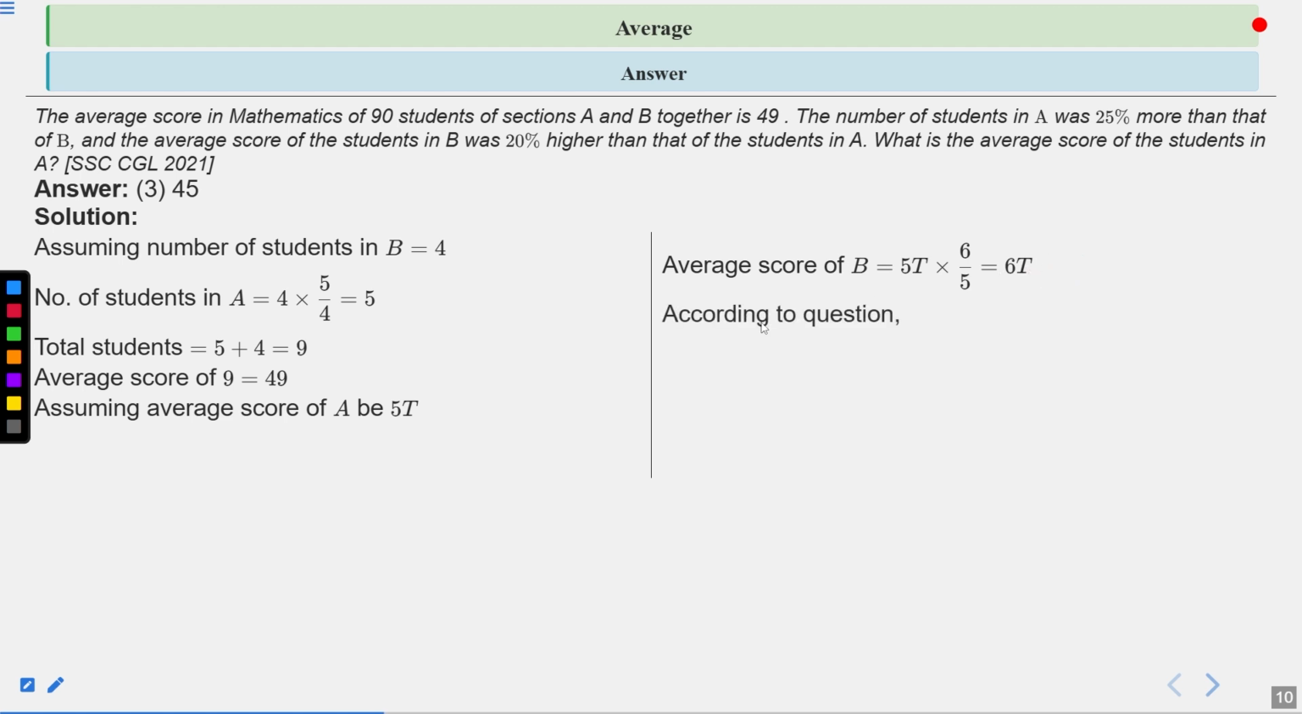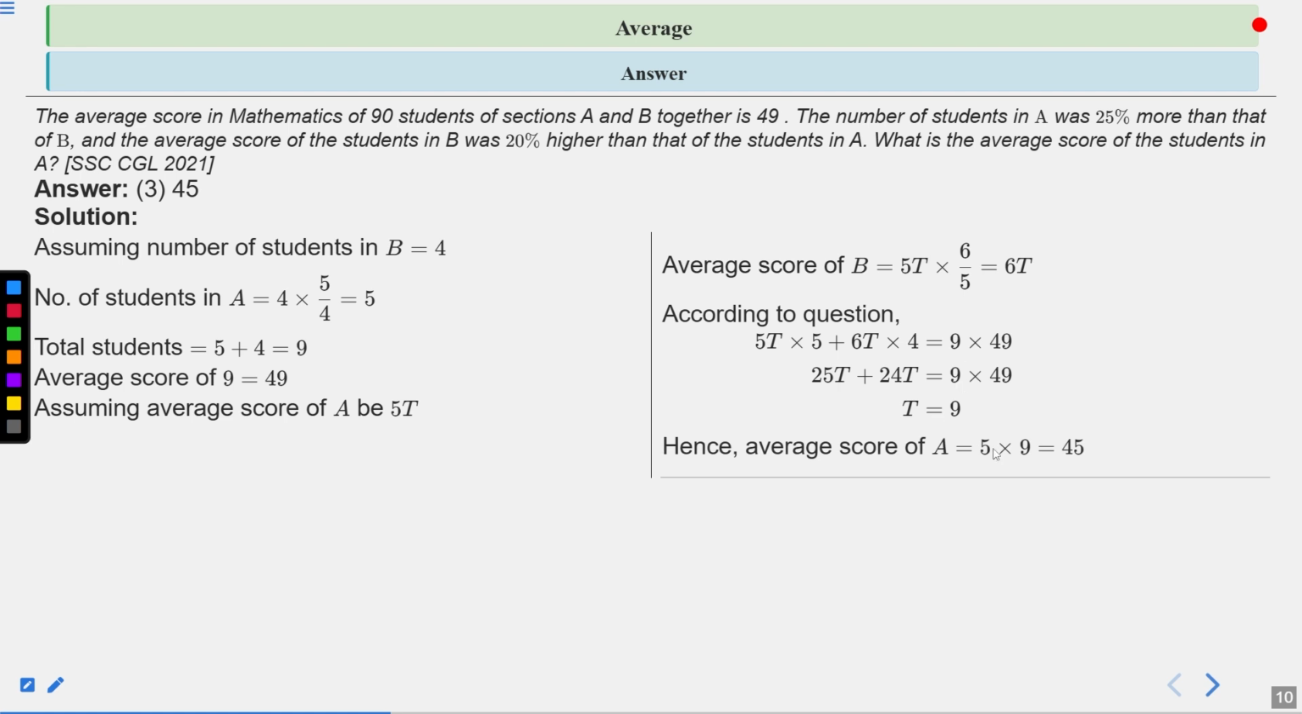According to the question, 5T into 5 plus 6T into 4 is equal to 9 into 49, the total sum. Now when we solve it, we get 25T plus 24T, which is equal to 9 into 49. When we sum up, we get 49T. So the value of T is 9. Now we know that the average will become 5 into 9, which is equal to 45. So the third one is the correct answer of this question. Next one.